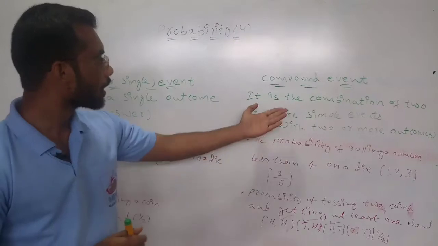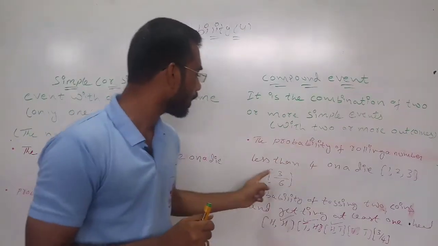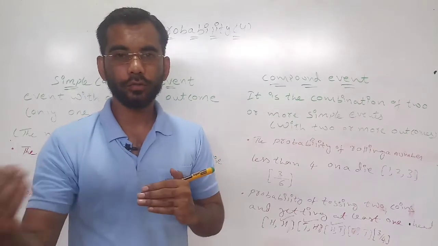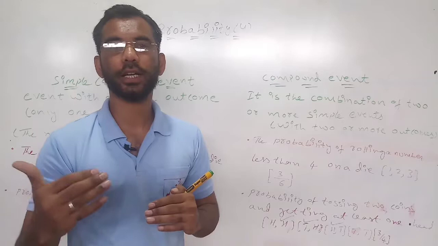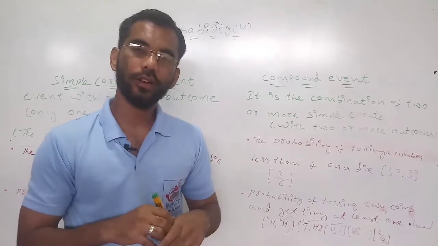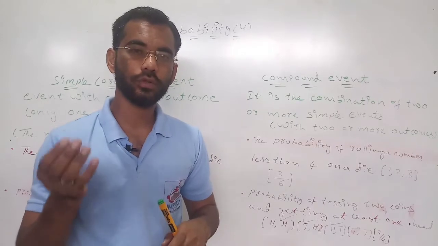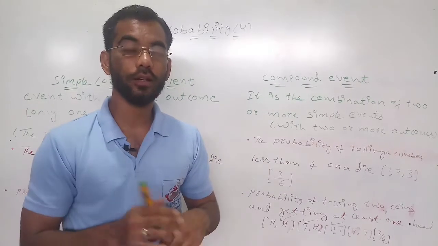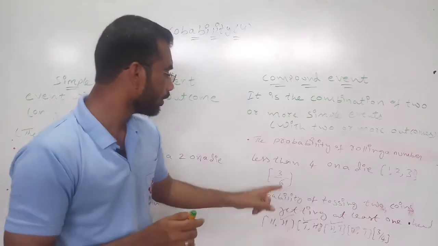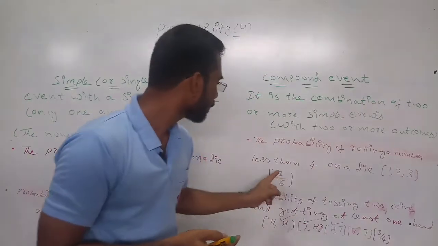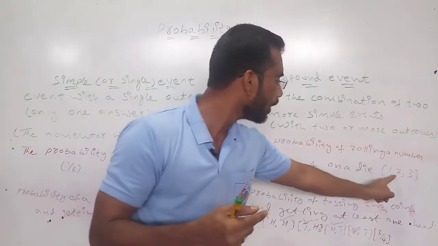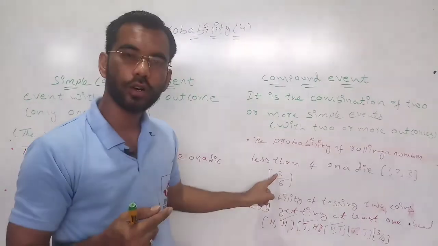Next, in the compound event, the probability of rolling a number less than 4. If you take a die, what will be the probability of getting a number less than 4? On the die, what will be the numbers? 1, 2, 3, 4, 5, 6. Less than 4 means how many will it get? 1, 2 and 3. That is 3 out of how many?